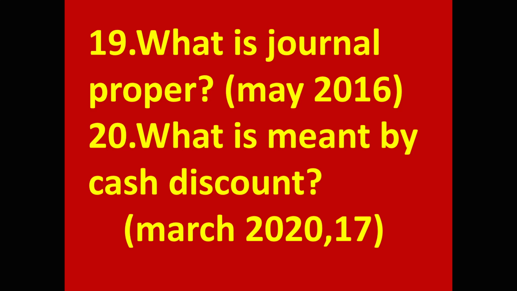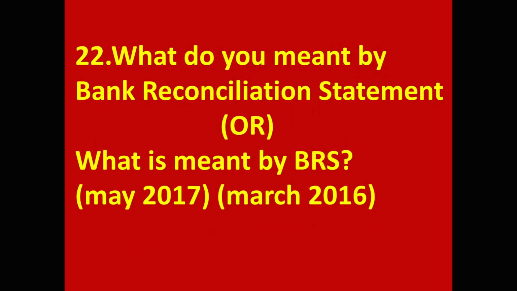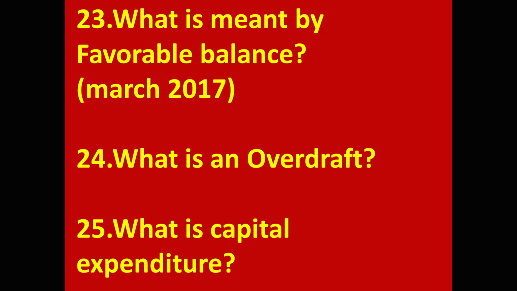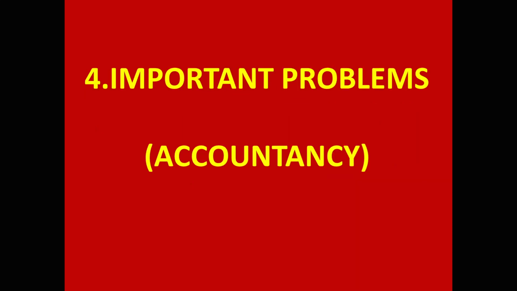20. What is mean by cash discount? 21. What is contra entry? 22. What do you mean by bank reconciliation statement? Or what is mean by BRS? 23. What is mean by favorable balance? 24. What is an overdraft? 25. What is capital expenditure? 26. What is revenue expenditure? 27. What is adjustment? 28. Bad debts. 29. Define depreciation. With this, third point, important theory questions from accountancy part is completed.